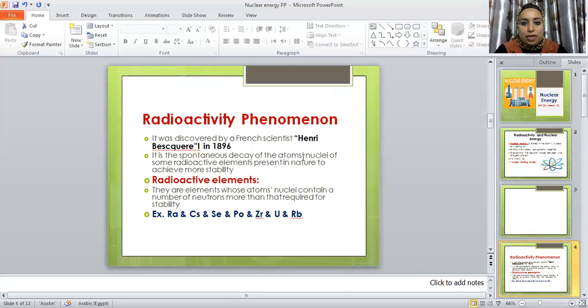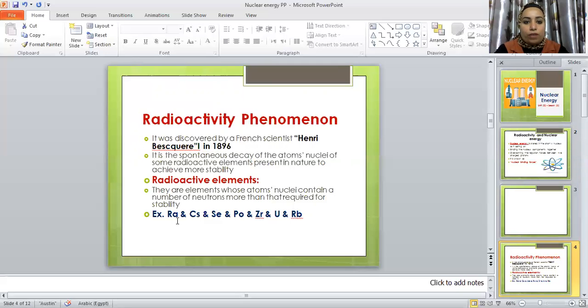Why the spontaneous decay of atomic nuclei? To achieve more stability. The atoms need to be more stable, like the excited atom: when it loses some amount of quantum, it returns back to the ground state and becomes more stable. So atoms search for a more stable position. Radioactive elements are elements whose atomic nuclei contain more neutrons than required for stability, so they undergo spontaneous decay to get rid of the extra neutrons.